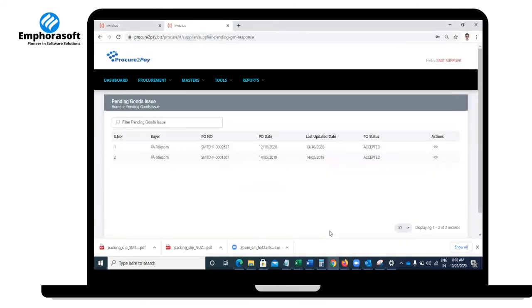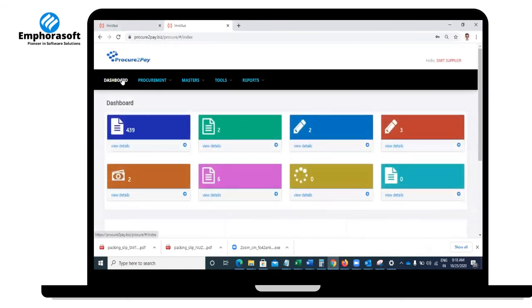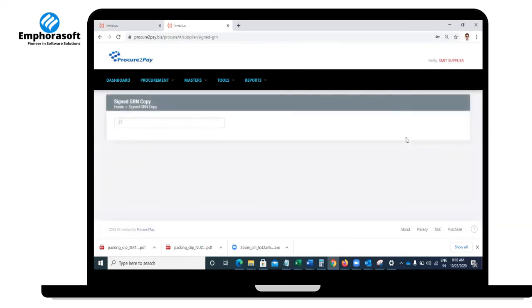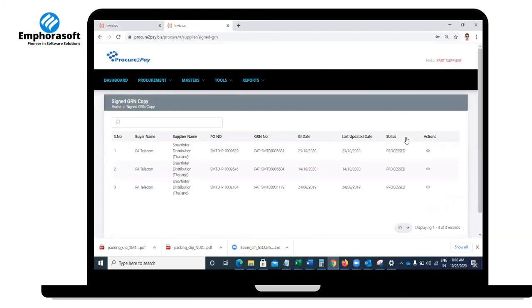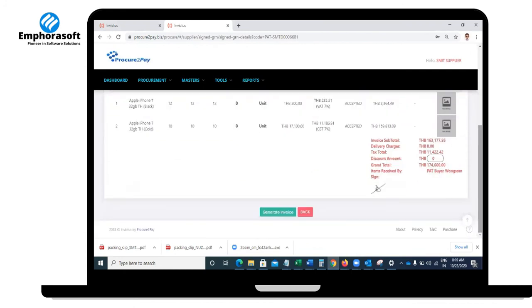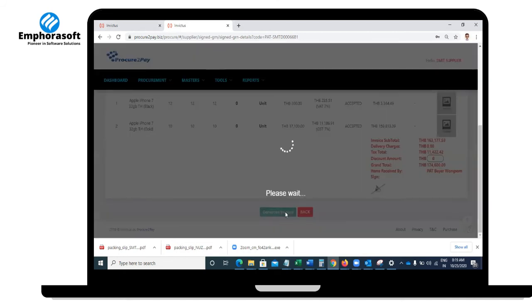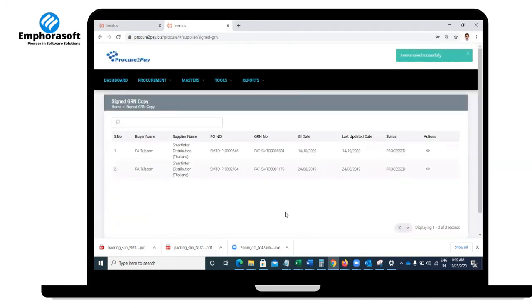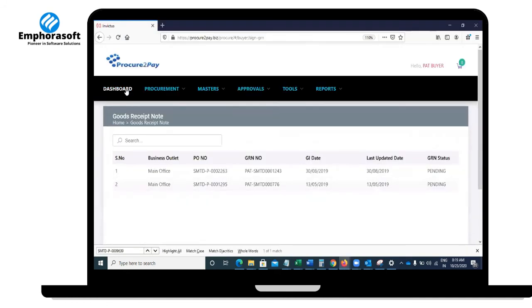On the supplier side, when the supplier has delivered the product to his buyer, he wants to understand how the delivery was. Was it completely okay, or was something missed in transit? Whenever the buyer opens this, he can see that the entire thing is delivered, accepted, and the customer has signed. That's where your supplier will generate an invoice copy.